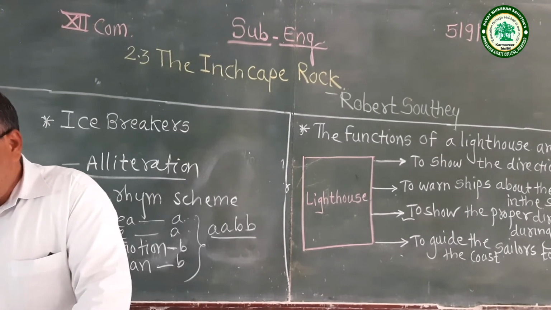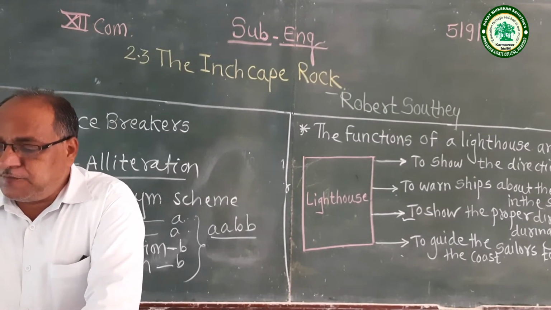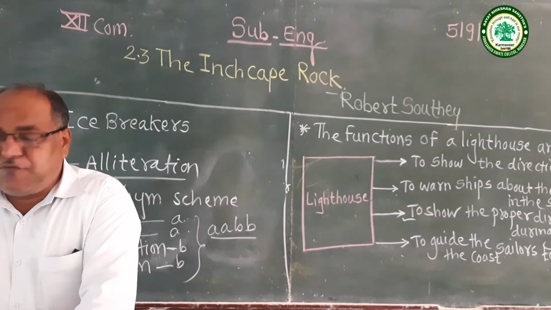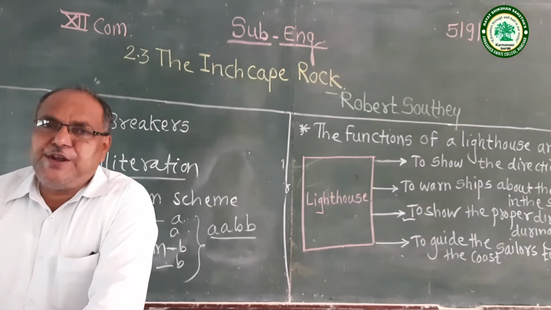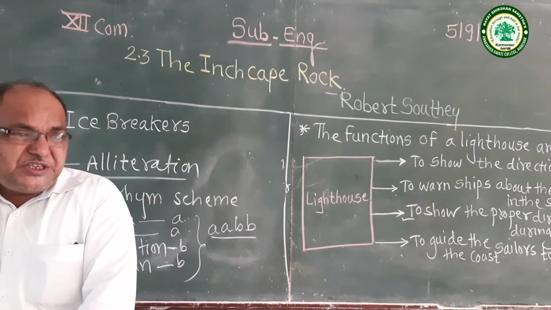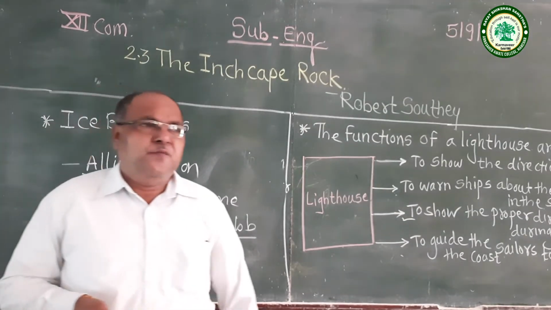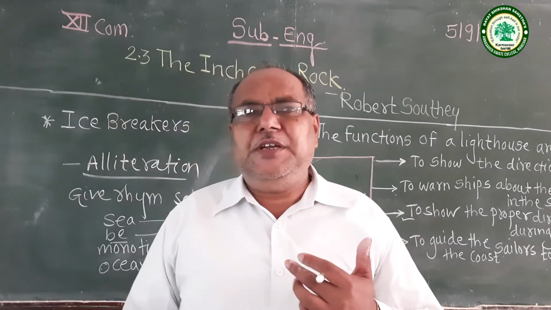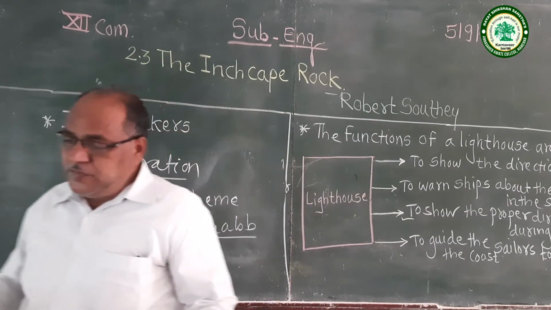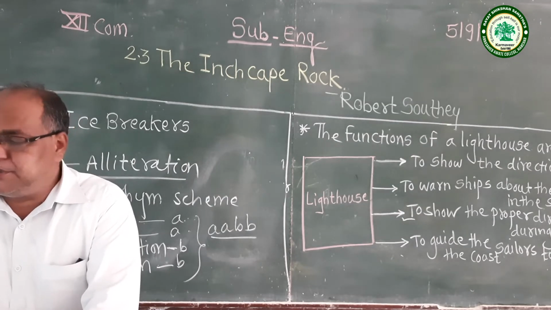So in the second stanza, without either sign or sound of their shock, the waves flowed over the Inchcape rock. So little they rose, so little they fell. Rose, fell, opposite ideas here. The figure of speech is antithesis. Rising, falling, opposite ideas. If in a poetic line there is an opposite meaning word, the figure of speech is antithesis. So this is the second stanza. The poet described the mild waves in the sea.